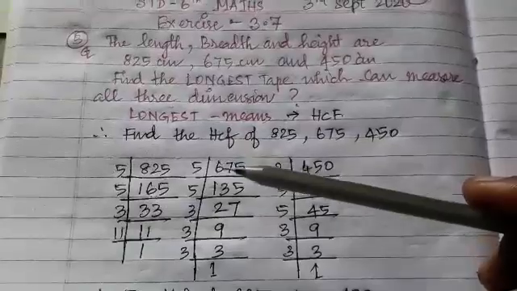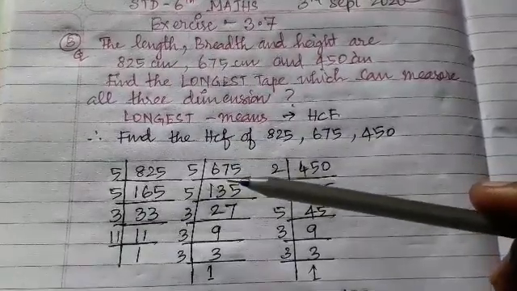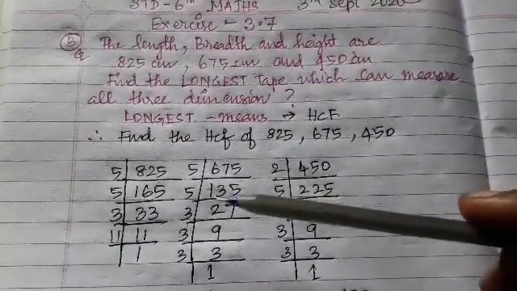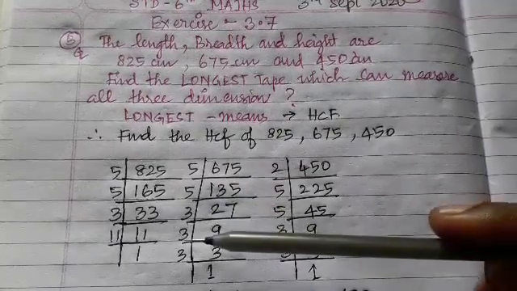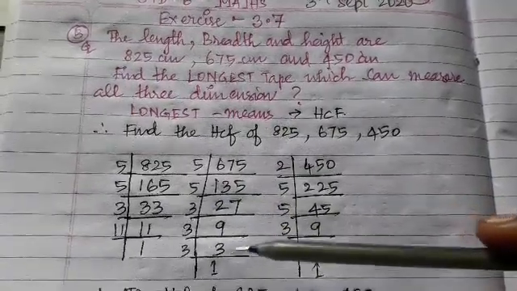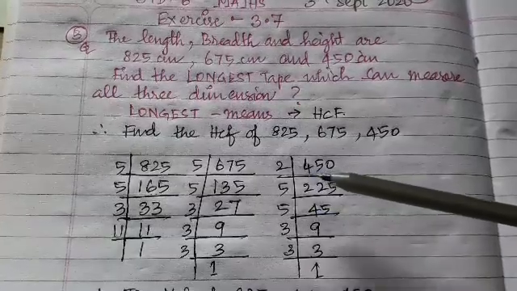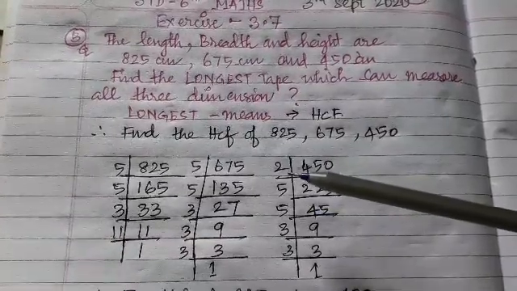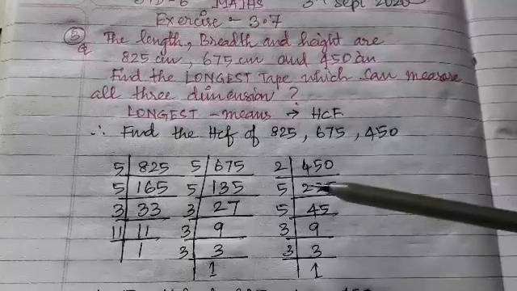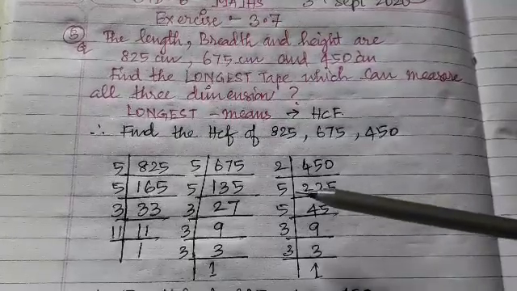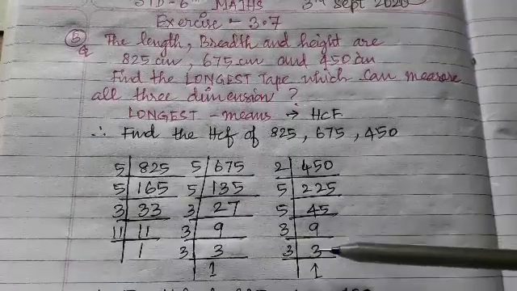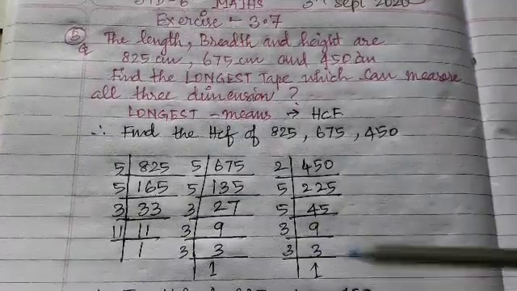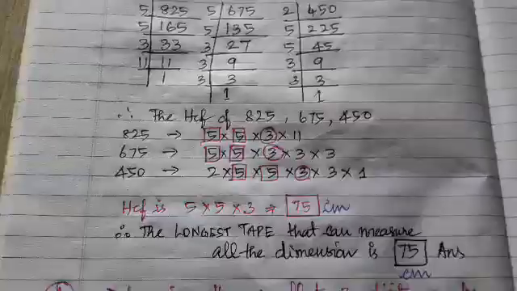Second number, 675. Once again start with 5: 5 times 135. Then another 5: 5 times 27. Then 3 times 9. Then 3 times 3. Then 3 once. Then the last number, 450. You start with 2 because the number ends with 0: 2 times 225, then 5 once again: 5 times 45, then 5 times 9, then 3 times 3, then 3 once. So we have factorized these.